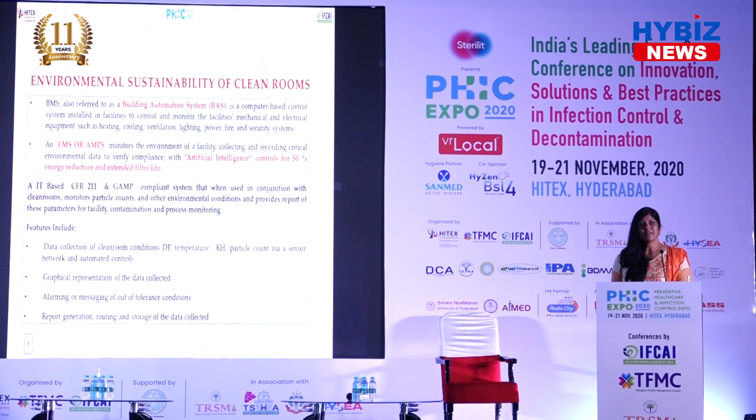Suppose the bioload in the clean room is less; automatically the air changes have to reduce, and the conditions, the DP, all have to reduce. So you need to have these controls by design. Once you do this, 50% can be reduced in the energy.